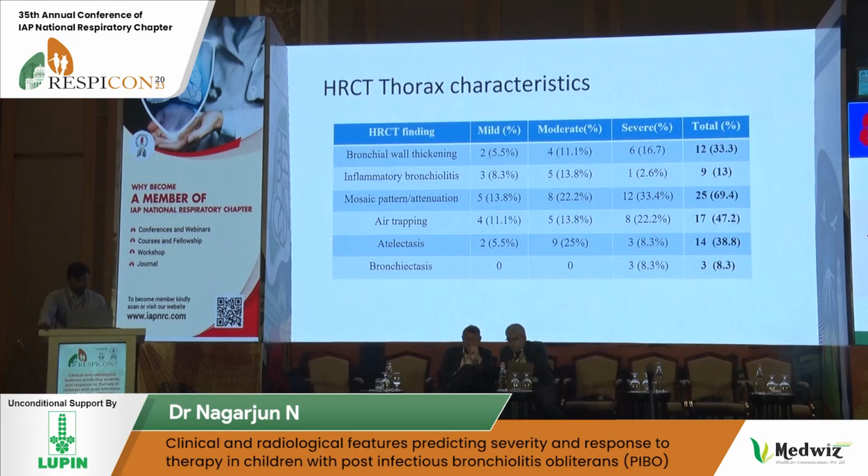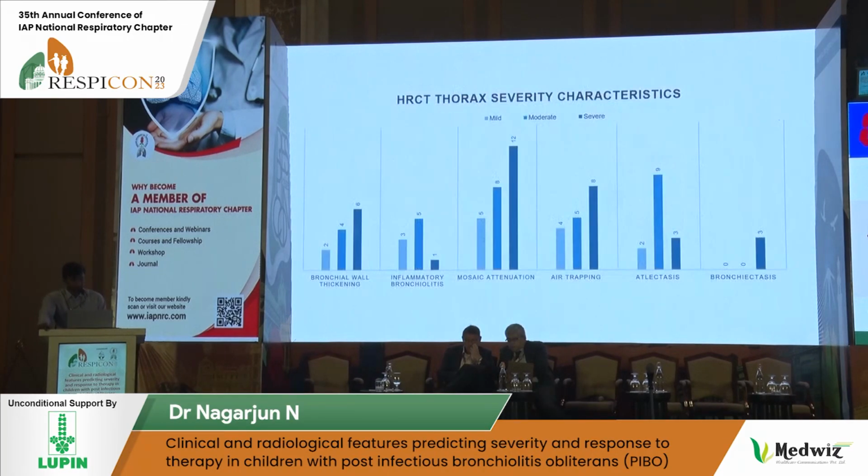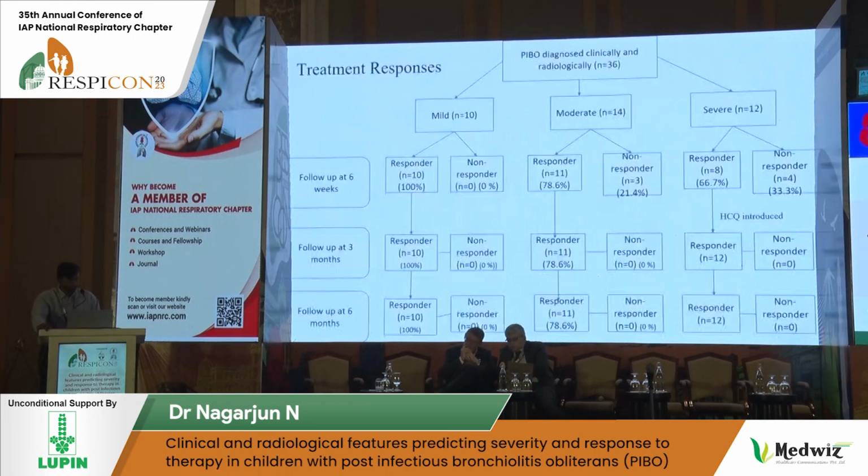HRCT thorax characteristics. As we see, mosaic attenuation was the most common feature in almost 70% of our patients, followed by air trapping in 47% and atelectasis in 38.8%. This is the HRCT thorax severity characteristics in the mild, moderate, and severe groups. Again, most of the patients had mosaic attenuation, and bronchiectasis was present only in the severe group.